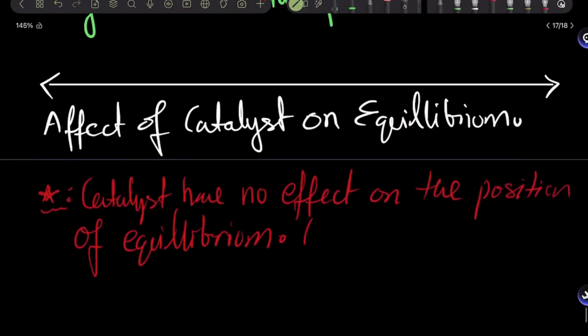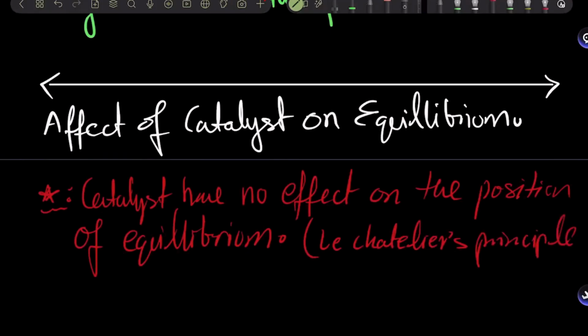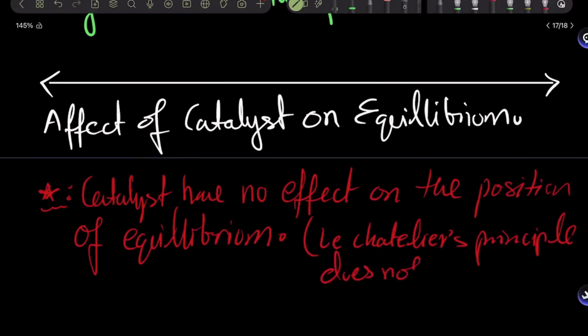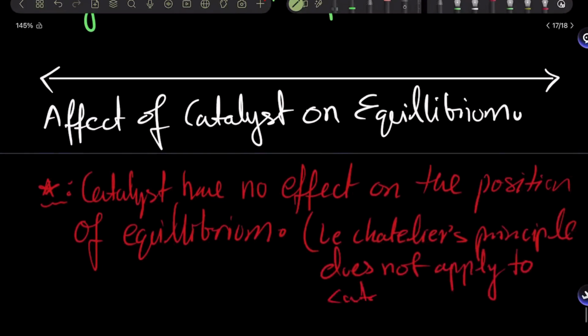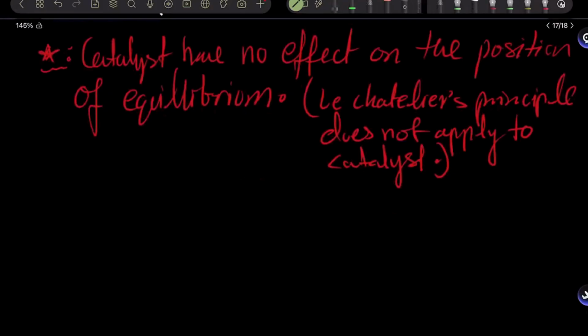You can also add that Le Chatelier's principle does not apply to them. It only applies to temperature, pressure, and concentration. Clear?